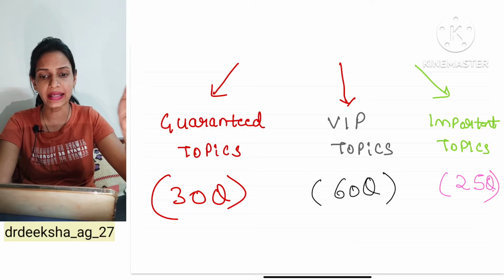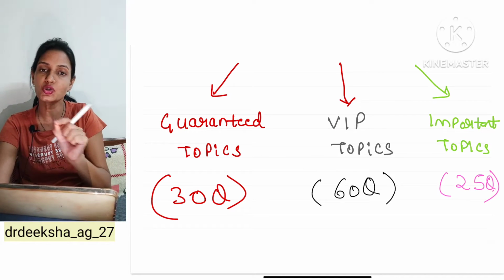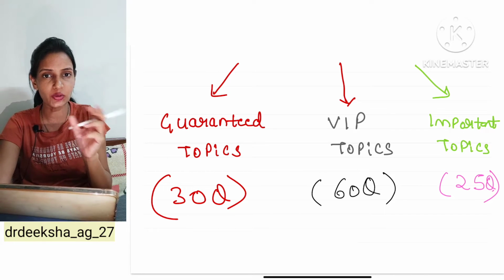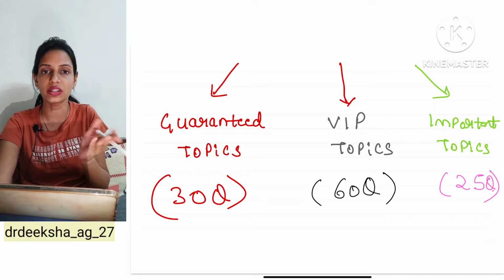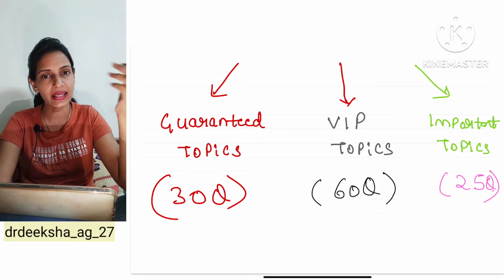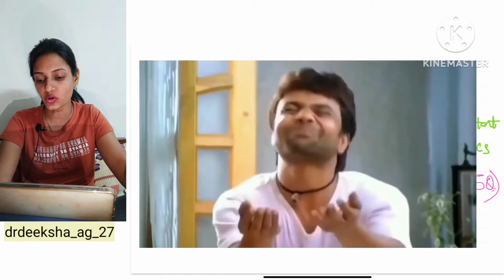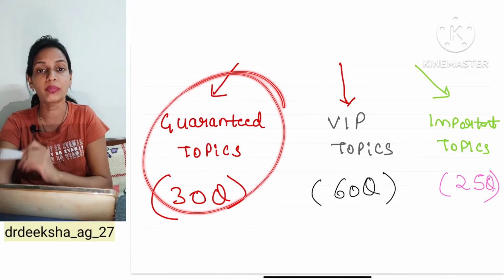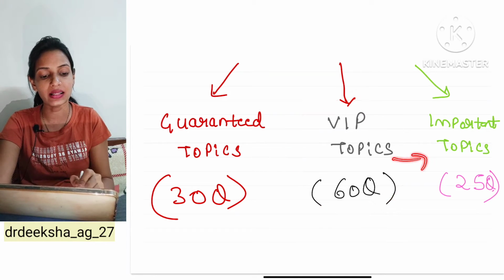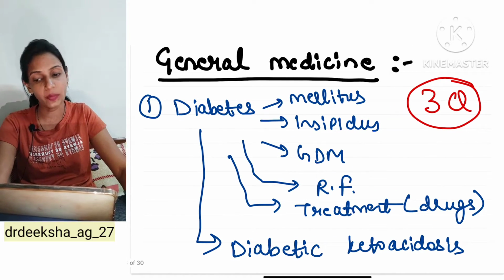Why I have differentiated guaranteed and VIP है कि guaranteed मतलब एक single topic है जो आएगा ही आएगा, and VIP topics में क्या होता है कि list होती है 2-3 similar topics की जिसमें से तीनों में से कुछ भी आ सकता है. So guaranteed topics जो होंगे 30 questions उसमें से आएंगे, and बहुत बड़ी list नहीं है, वो बहुत crisp और short list है. जो हमारी approach रहेगी वो रहेगी कि first we have to complete the guaranteed topics, then we have to do the VIP topics, and in the last we will do important topics. So what are the guaranteed topics?